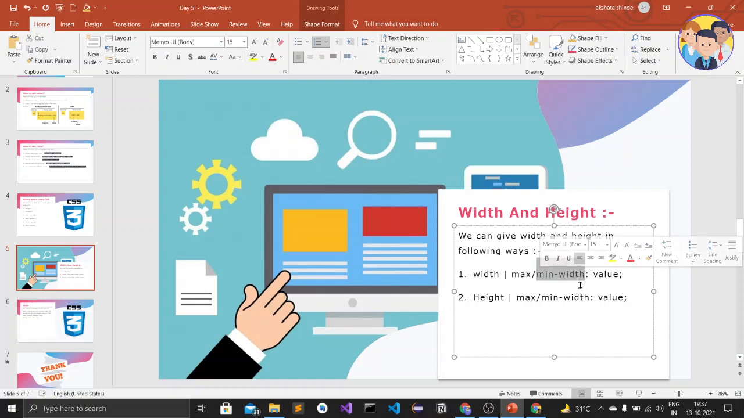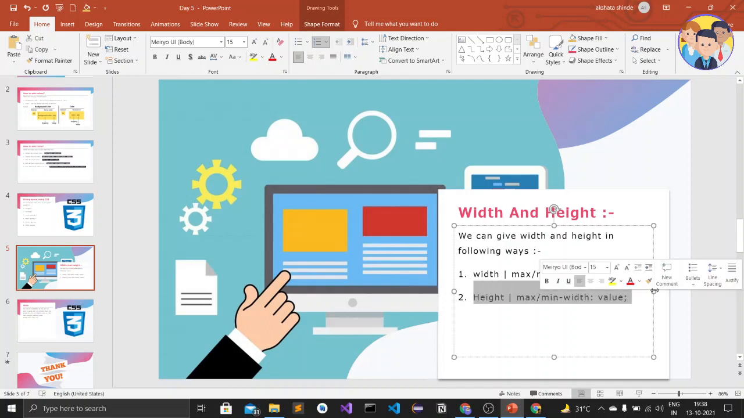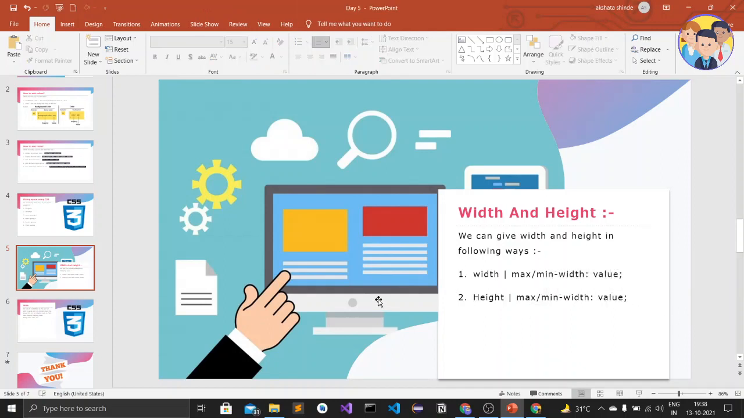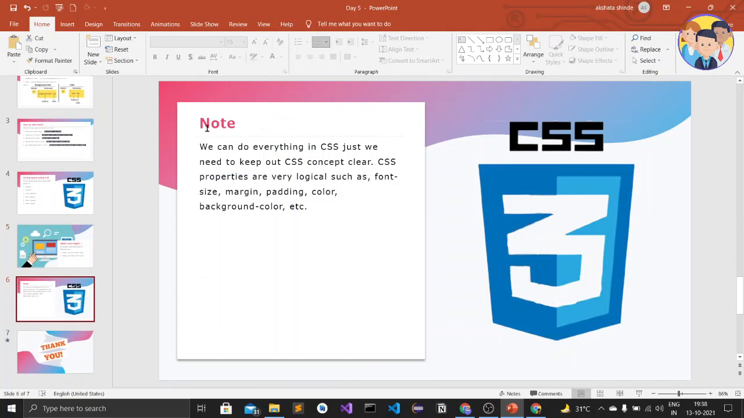Okay, means if the minimum width is 2 rem, then when we collapse the web browser, it will not collapse before the 2 rem. Okay, means I will show you. Okay, so width just gives the initial width, means when we give width, then it is the fixed width. When we collapse the web browser, then also it remains the same only. Okay, and it is similar for height also.